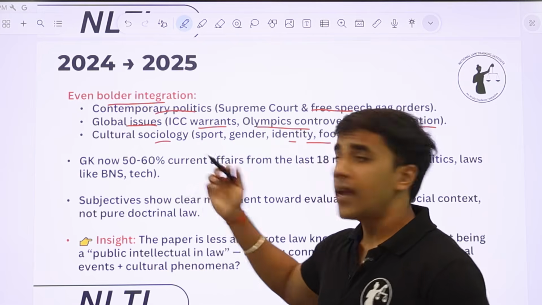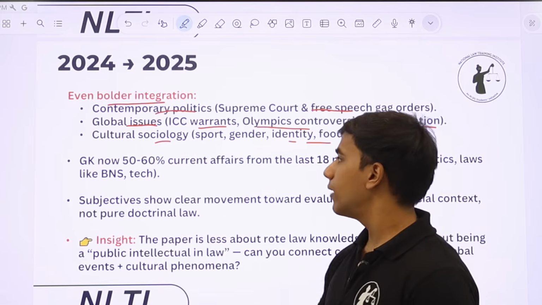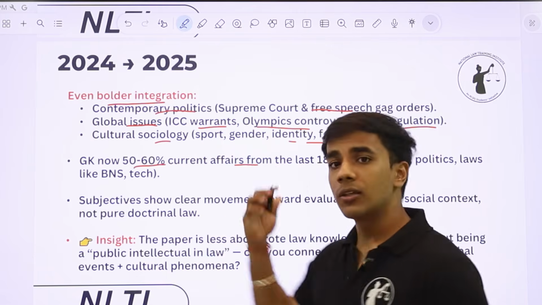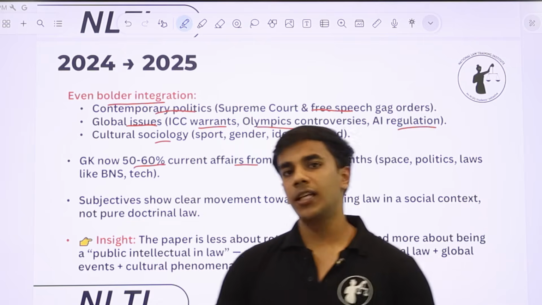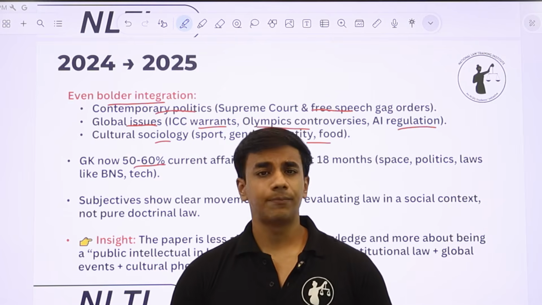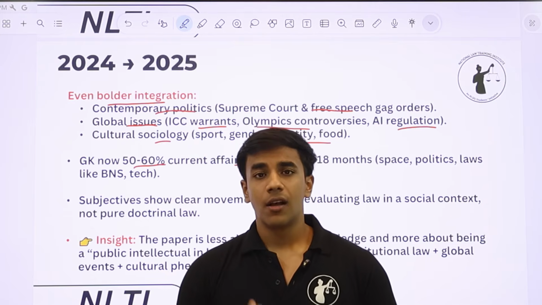Now what happened again in 24-25, from the paper of NLSAT 24 to 25, is that GK now is 50 to 60% current affairs from the last 18 months. तो NLSAT 22-23 में क्या हुआ था कि स्टैटिक GK भी काफी हद तक आई थी, पर NLSAT 25 में एक तो नंबर ऑफ GK क्वेश्चंस एक्सपोनेंशियली बढ़ गए.